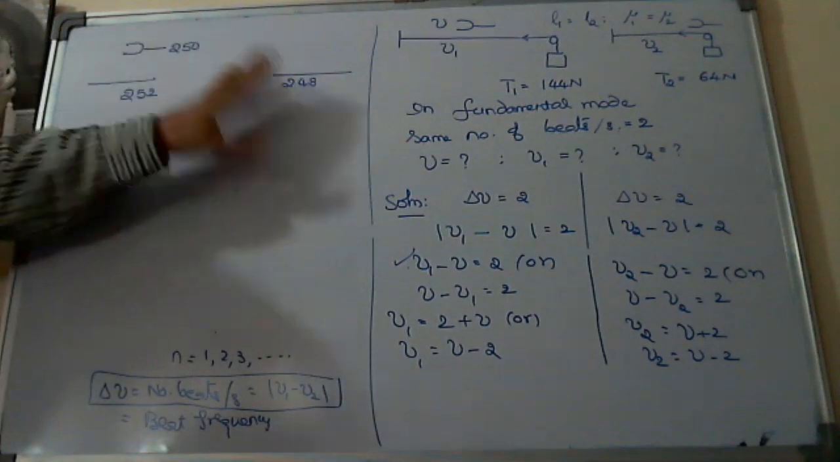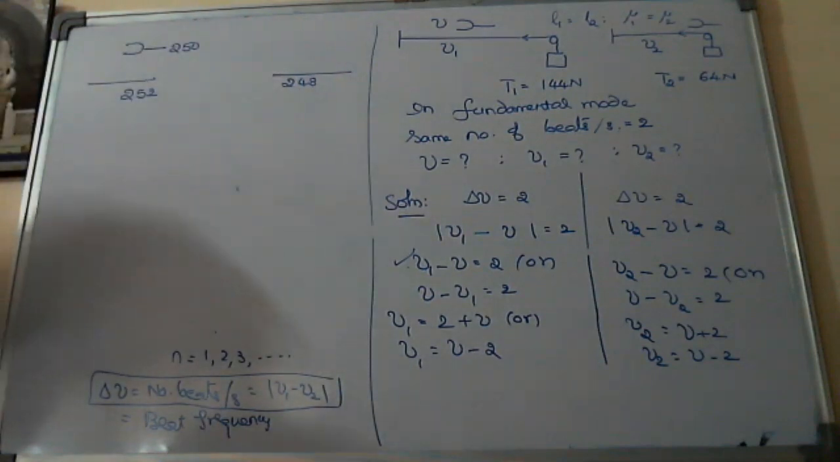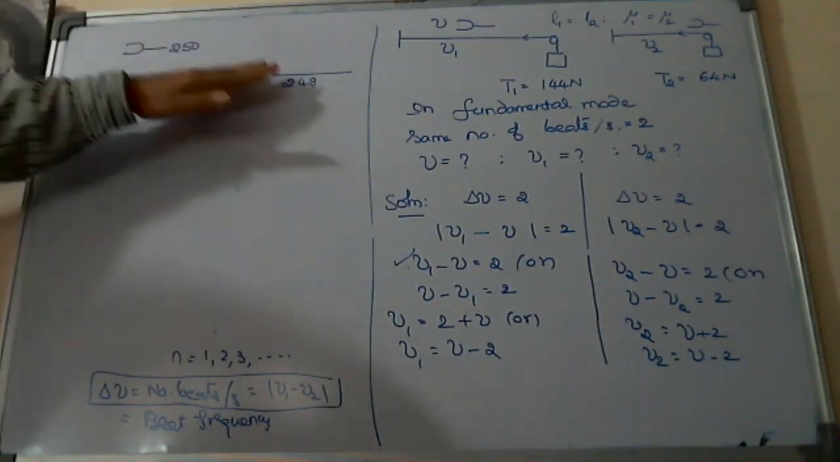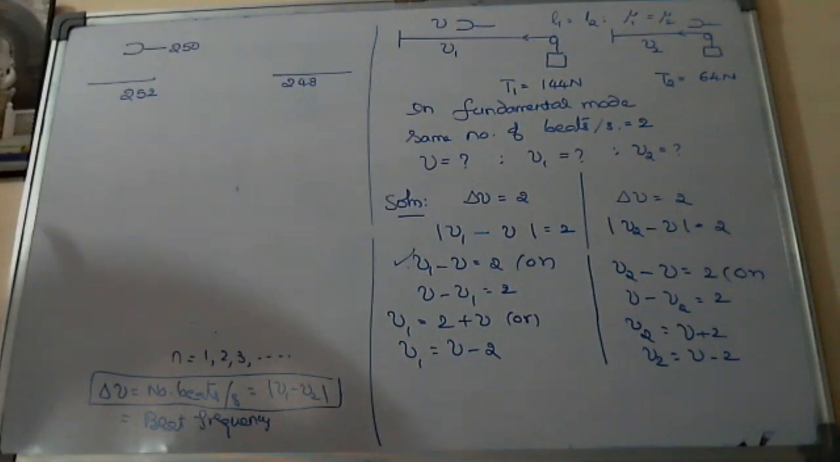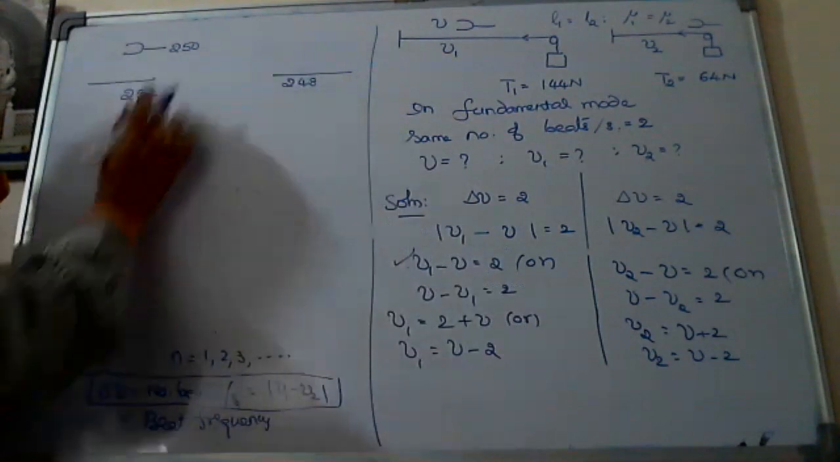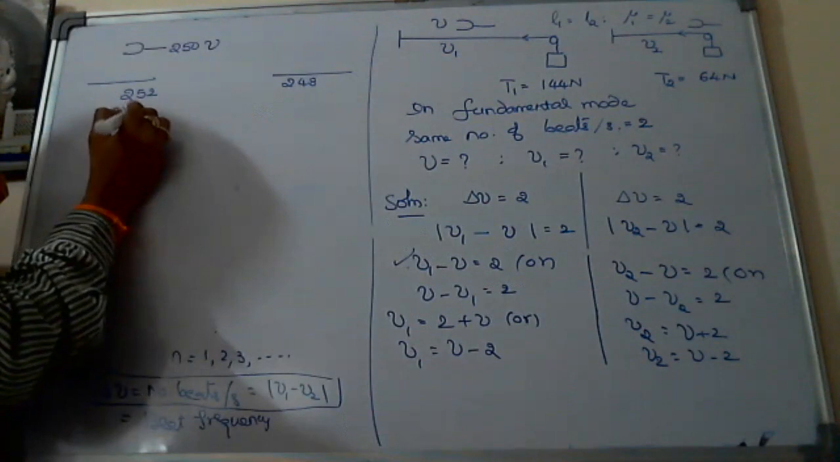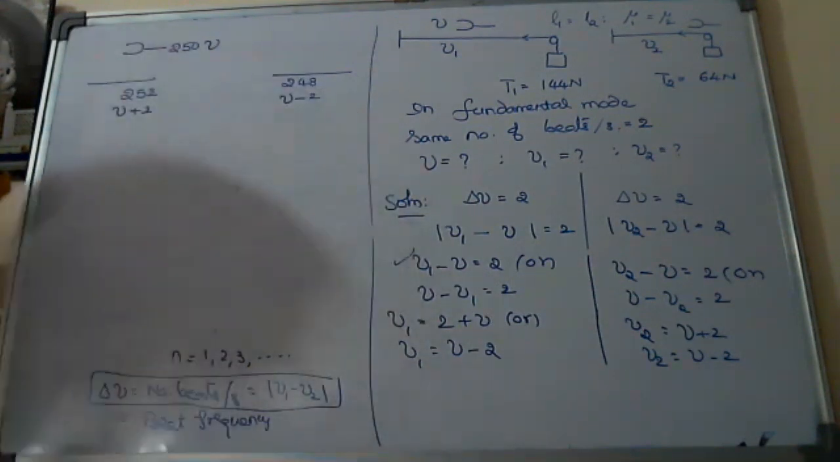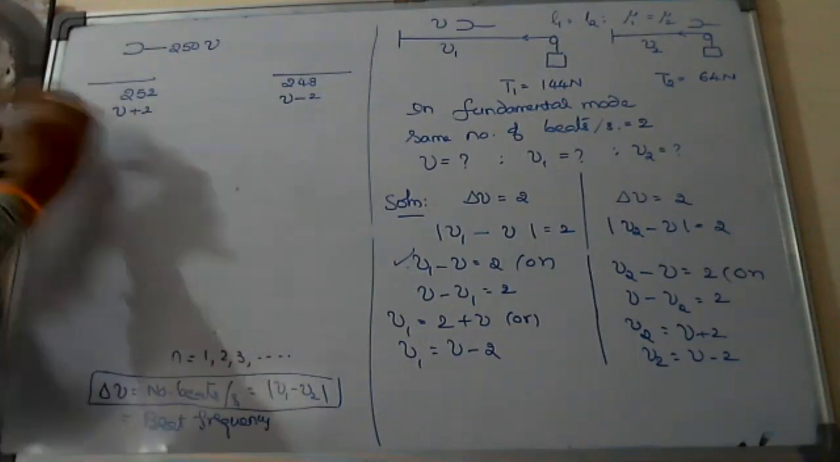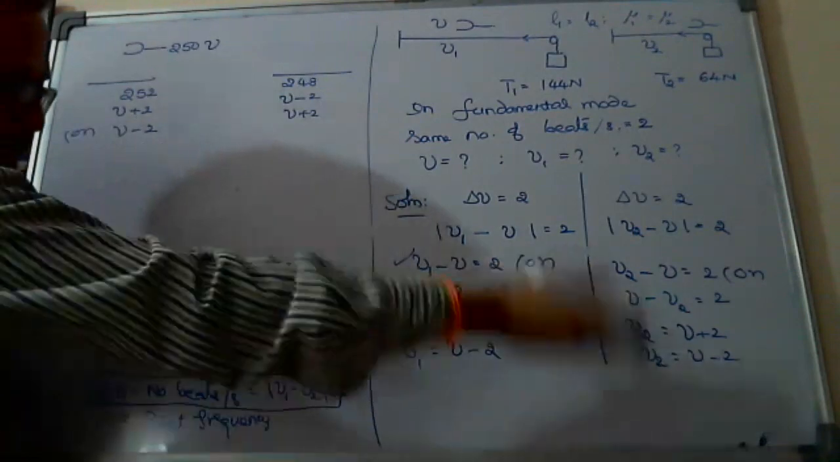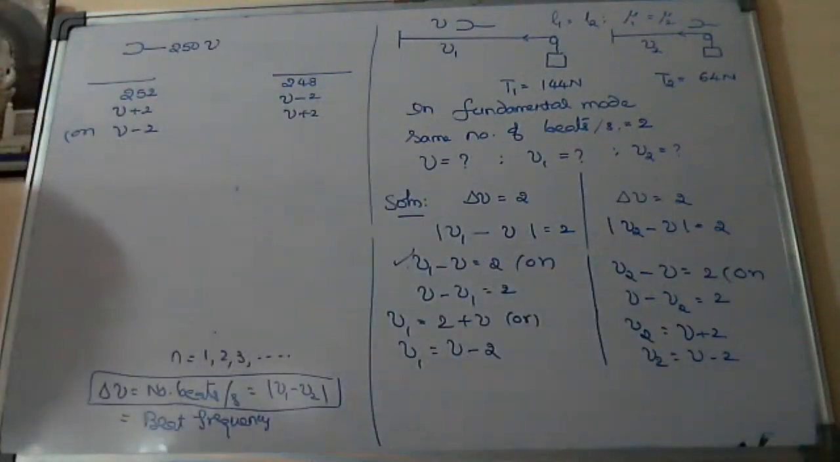250 minus 248 is also 2. That is possible only when one should be 2 more and one should be 2 less. So how to consider if it is new? Then I can write it is nu plus 2, that is nu minus 2. If it is nu minus 2, that will be nu plus 2. This is the problem here, which is to be identified correctly.